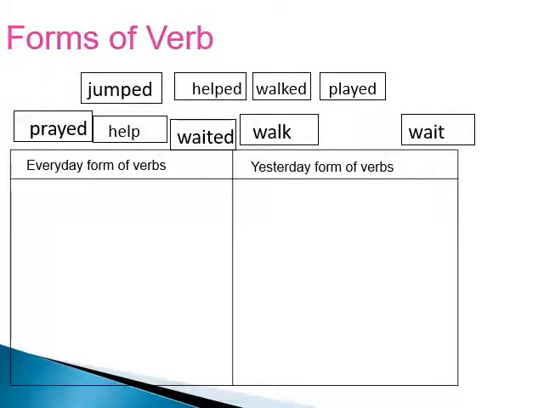You can see some verbs end in ed and some don't have ed. I have told you that yesterday form of verbs usually end in ed, and verbs without ed we can easily write in the column of everyday form of verb. Let's check.